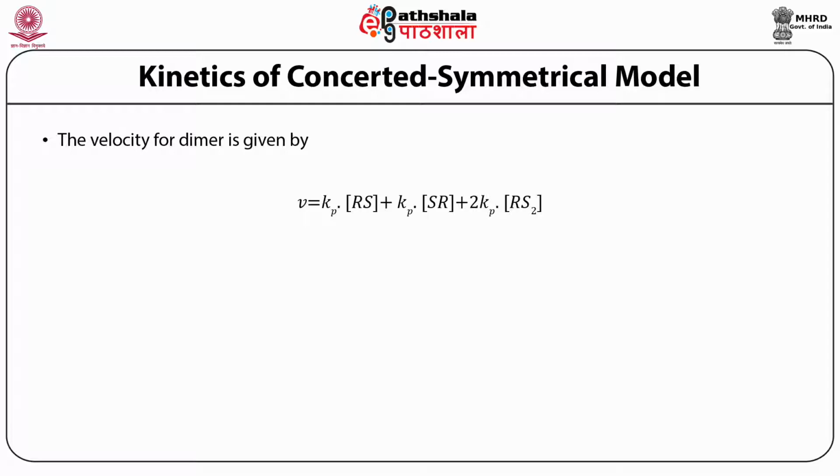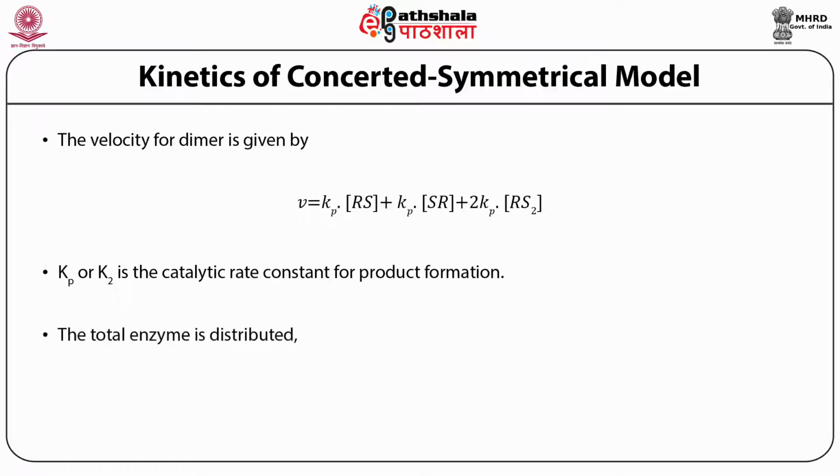So the velocity of the reaction is equal to Kp into RS plus Kp into SR, where RS and SR have the same substrate but the occupied active site is different, plus 2 Kp into RS2. Why do we say 2 Kp? Because when both substrates are bound, the velocity of the reaction is just double.